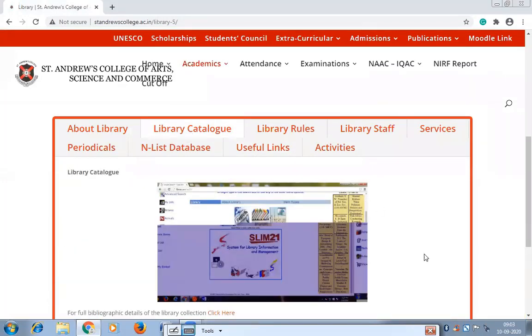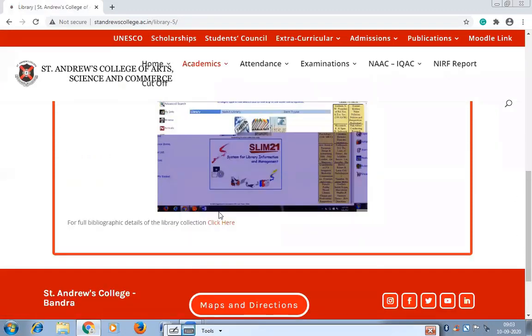This is our library catalog. We have a Web OPAC, which means you can access it through the web, and check which books are available in the library, which books have been issued, and which books have been withdrawn from the library. You can also search university question papers.